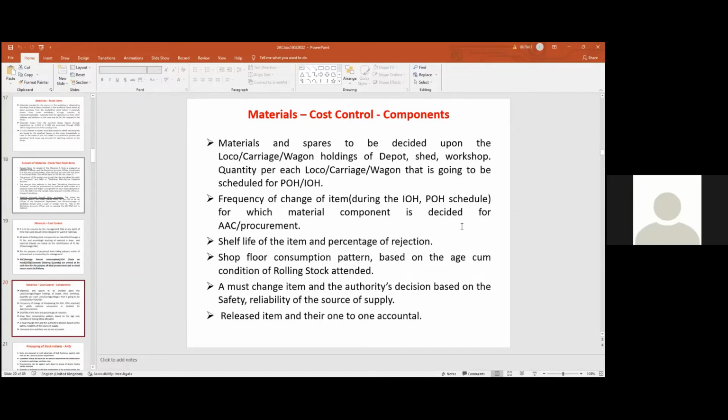So like that, shelf life के बारे में, shop floor consumption pattern के बारे में, what is a must change item, if it has to be changed every month, or it has to be changed every 6 months, or every POH time, like that we will be deciding. We'll be deciding for the item of consumption. So these are all the, and also some items when we do the activity or release भी होता है, वो भी उपयोग होता है. They will be again reused, reclaimable items, reusable items. For that we have to take into account. So these are all the items we will be taking.